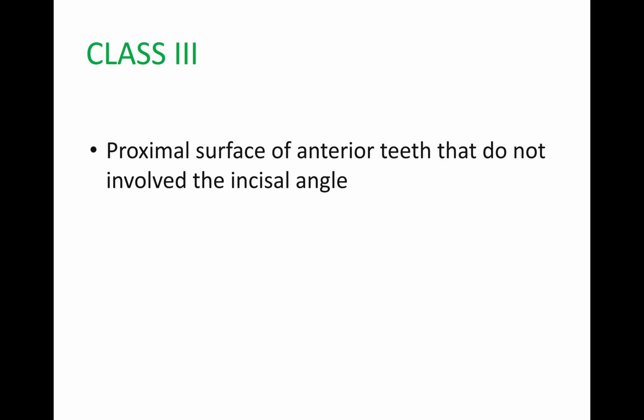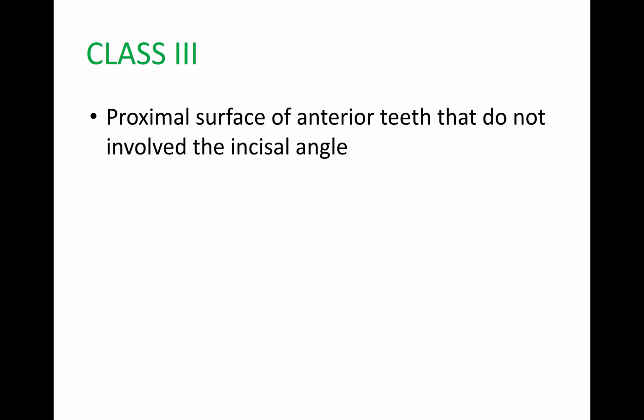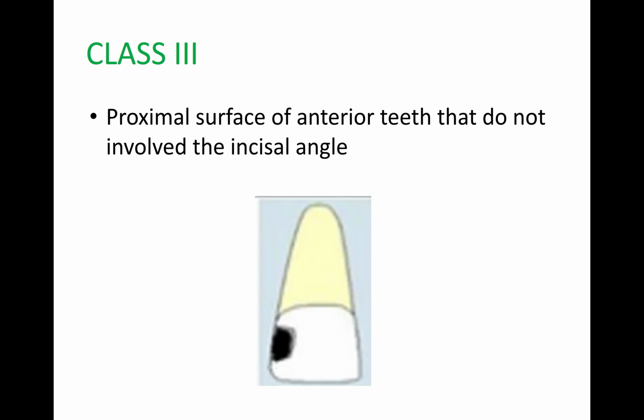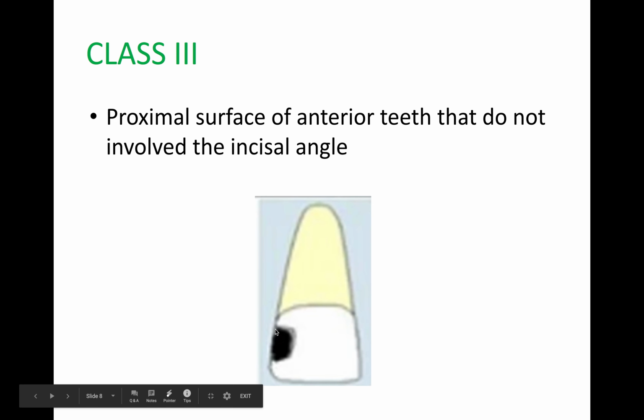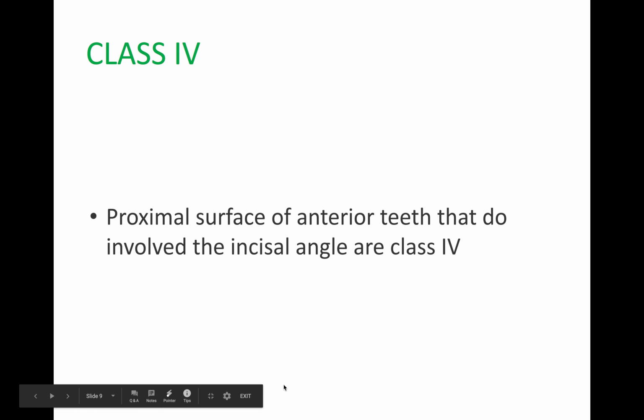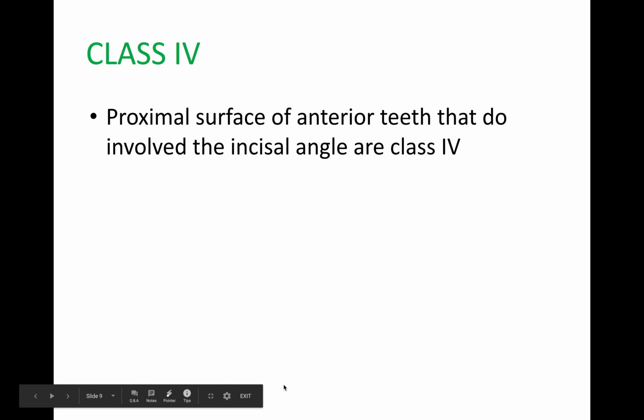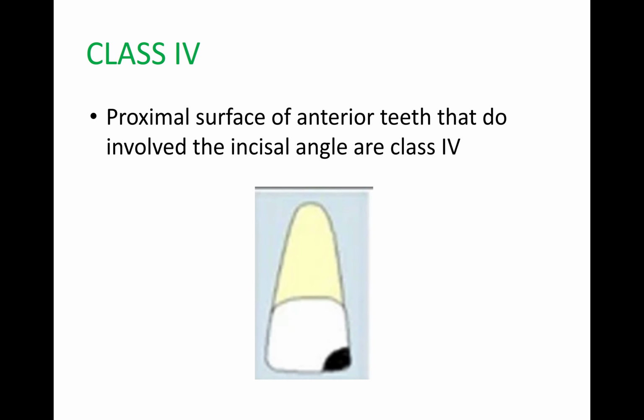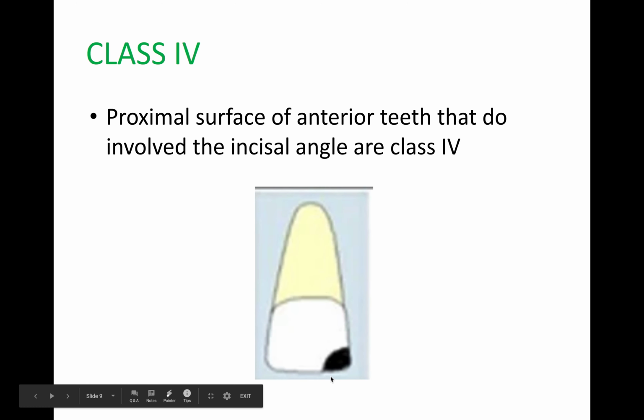Now class 3, proximal surface of anterior teeth that do not involve the incisal angle. As you see in this diagram, there is only a restoration on the surface. Incisal edge is not involved. While in class 4, proximal surface of anterior teeth that do involve the incisal angle.